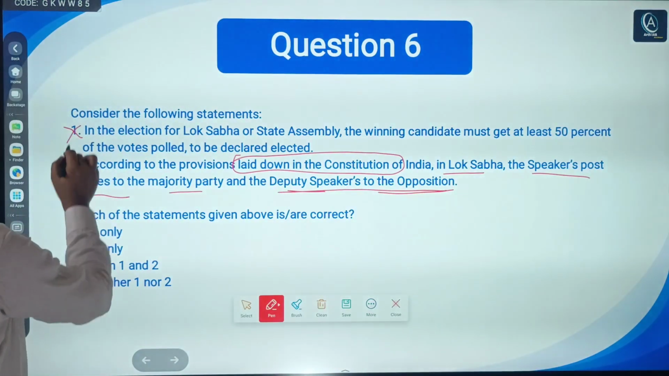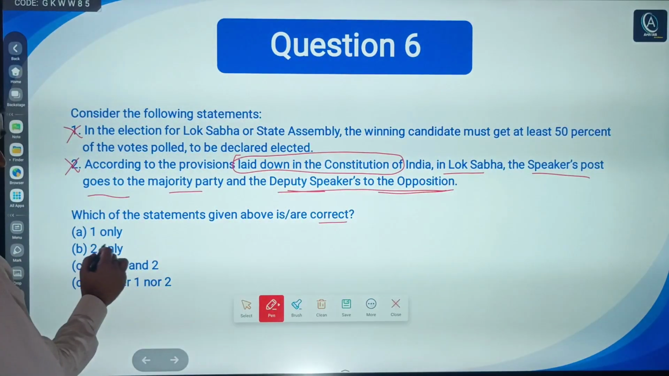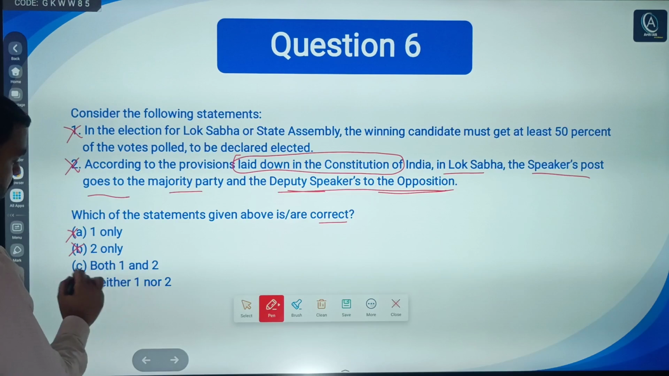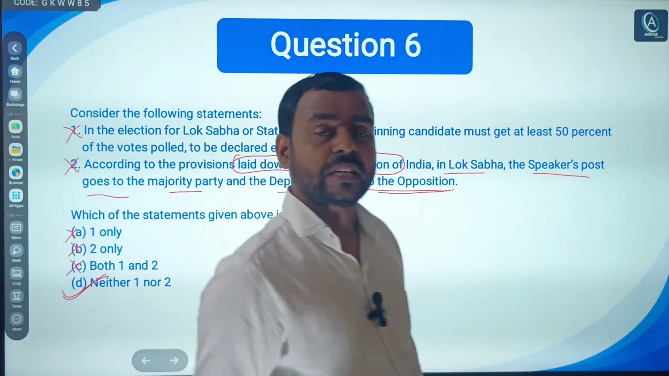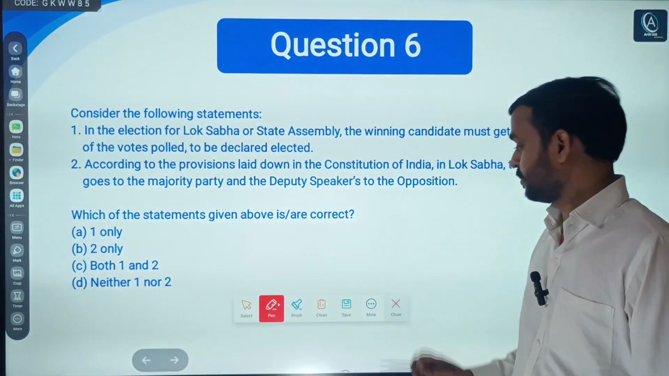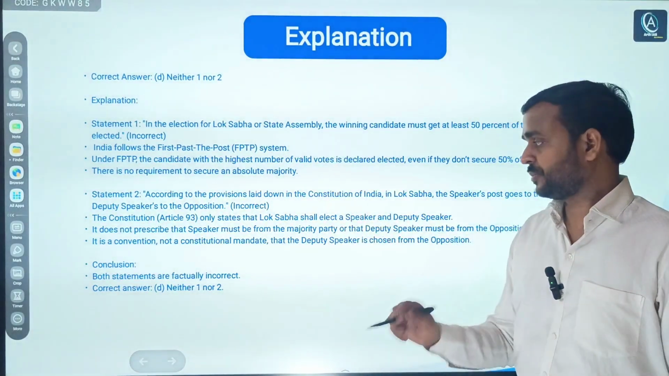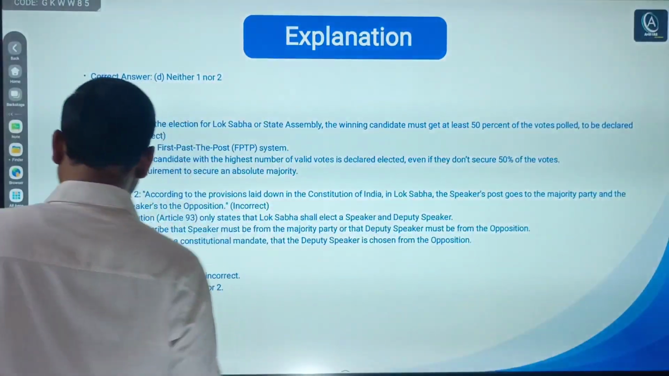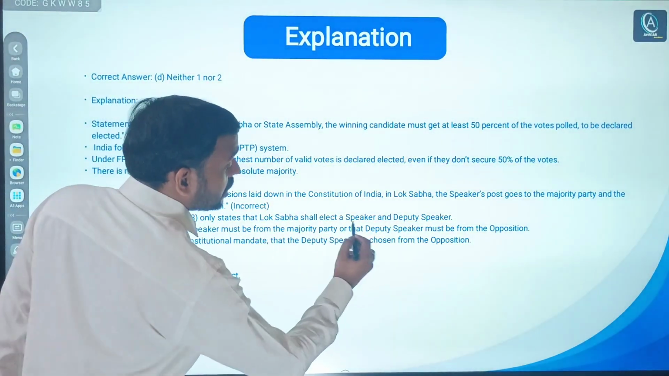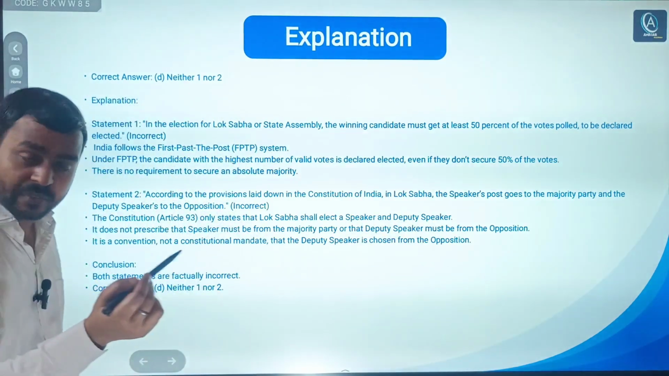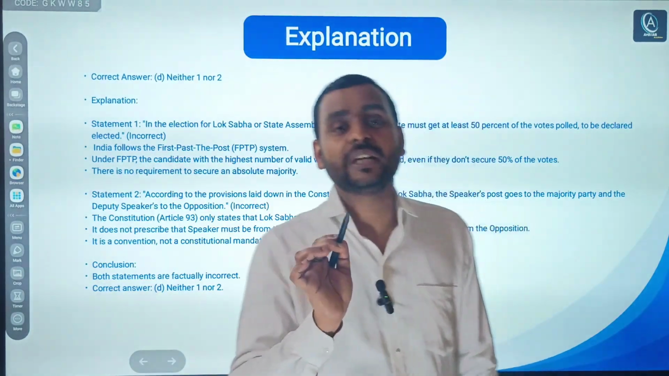So you can see both statements are incorrect. The options: A says 1 only, B 2 only, C both, D neither 1 nor 2. So D is the right answer. Both statements are incorrect. You can check the explanation. In the explanation it is written that Article 93 of the Constitution only states that Lok Sabha shall have an elected speaker and deputy speaker. And nowhere is it written that they should be from the ruling party or opposition party.